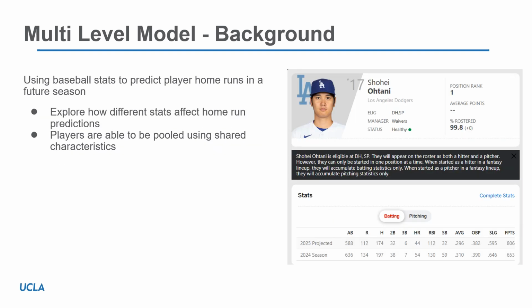For this experiment, the two multi-level models will use different baseball stats in an attempt to predict future home run totals of players. The specifics of these stats will be discussed in later slides. More importantly, the multi-level model will allow for the pooling of players with shared characteristics. For example, Shohei Ohtani might be pooled together with other left-handed hitters. The model can then learn about global parameters affecting the home run rate, as well as how being a left-handed hitter adds or subtracts to this home run rate.